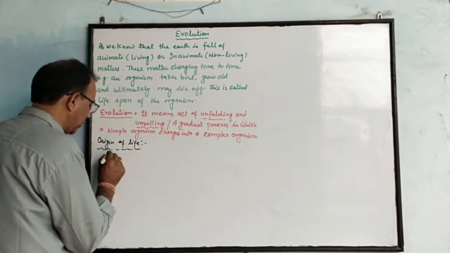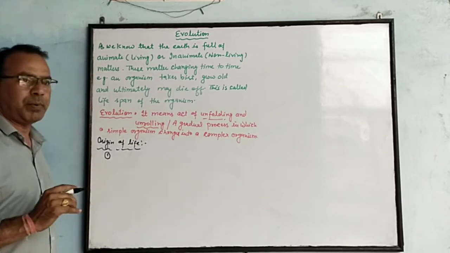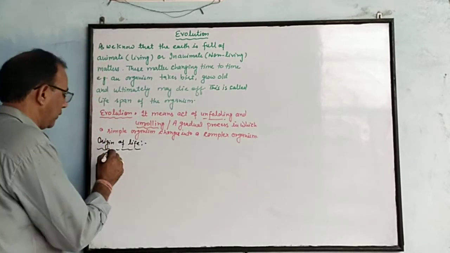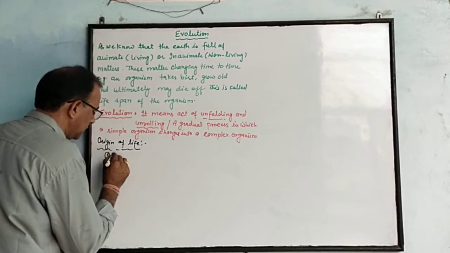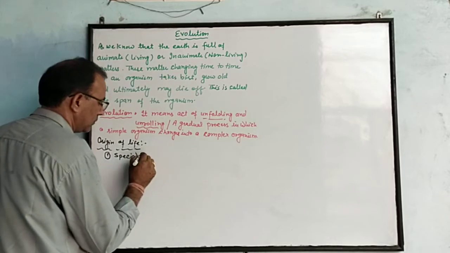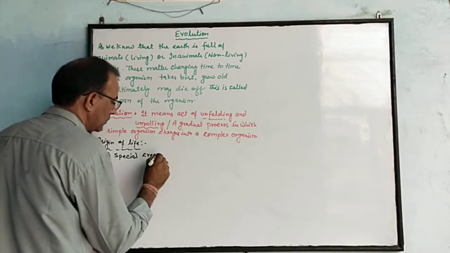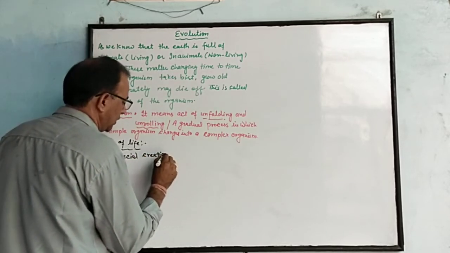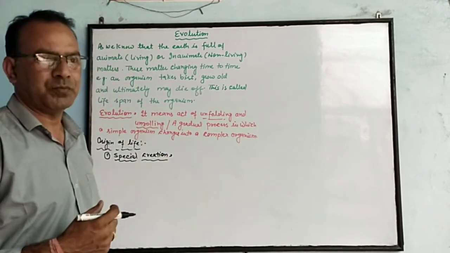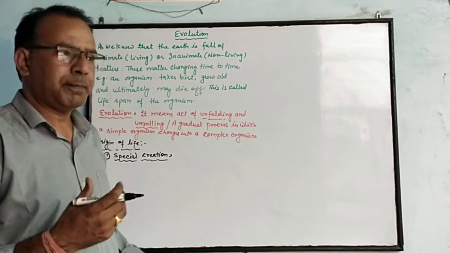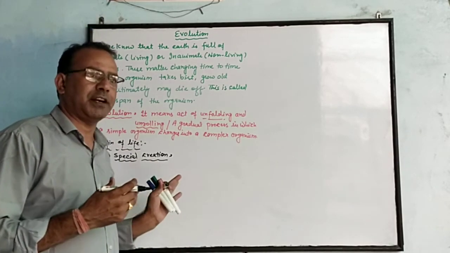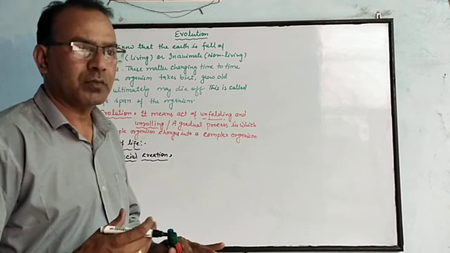For example, the first theory, proposed by Father Suarez, according to the Greek philosopher, was special creation. It is based on religion. The Greek philosopher showed that life originated according to the Bible.